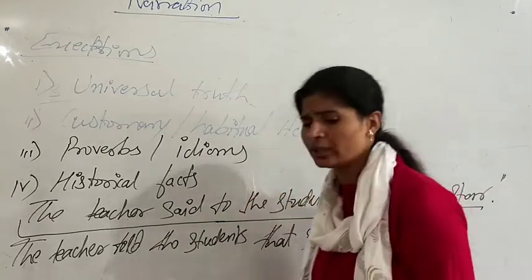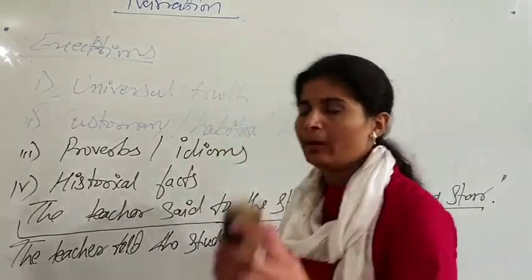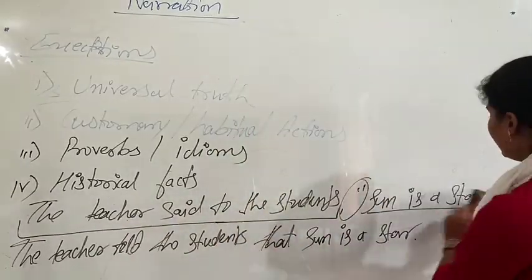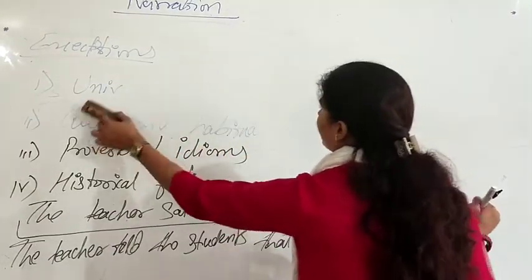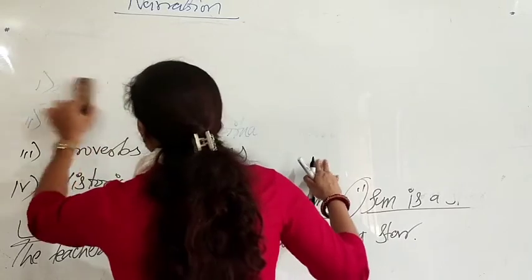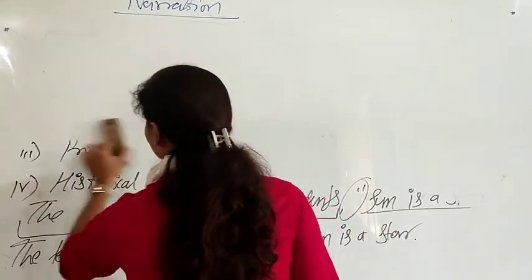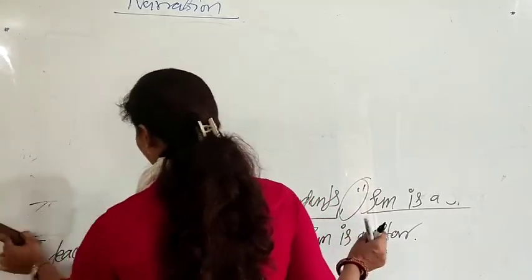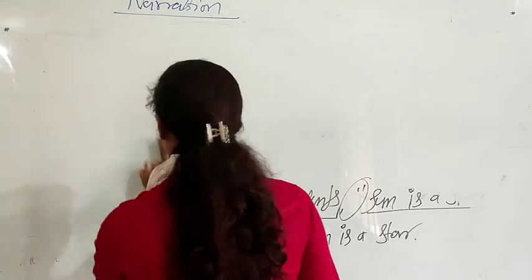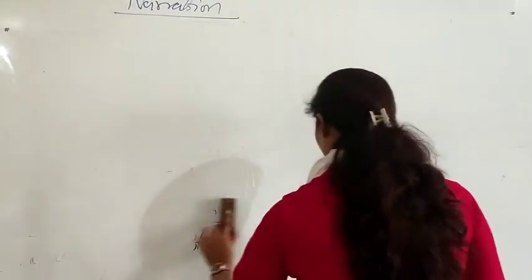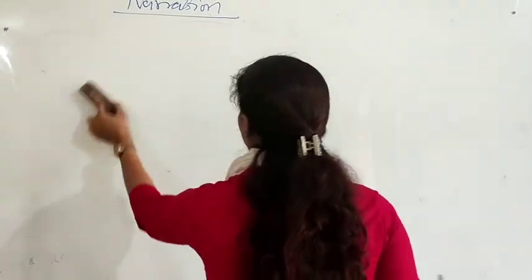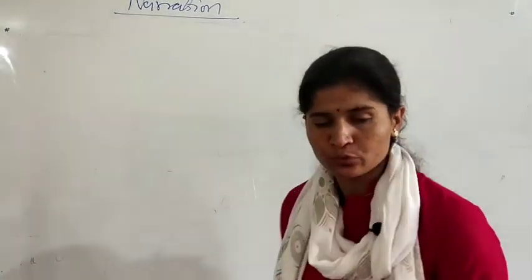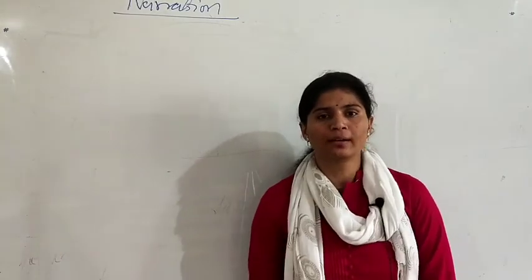Now you can follow the rest. Okay, now see the next one. With this we can complete the statements. Our next type is interrogative. Okay, so with this the statements are completed.